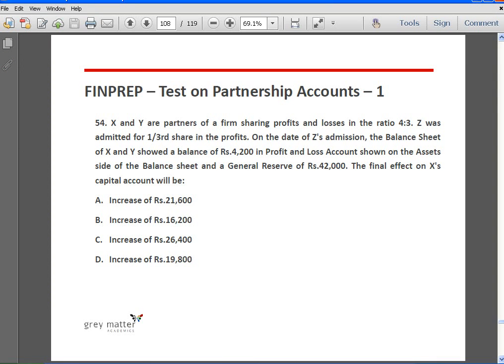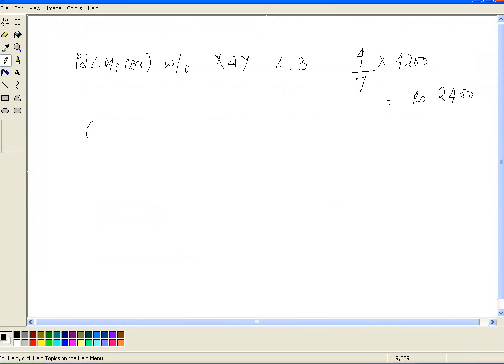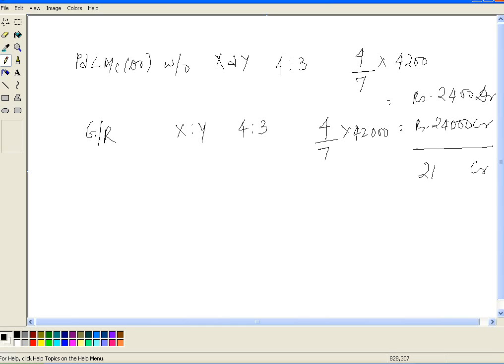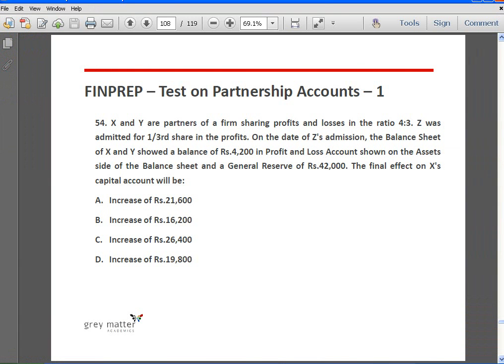Right? Next, this general reserve which is there in the balance sheet has to be distributed to X and Y in the ratio of 4:3. General reserve is 42,000, so X's share is 4 by 7 of 42,000, which is 24,000. So this is a debit to X's account, this is a credit, which means the net credit is going to be 21,600 rupees. This is the net credit to X's account. Answer is A.